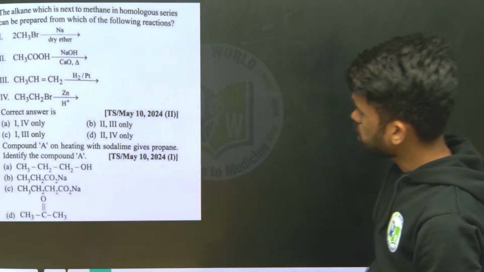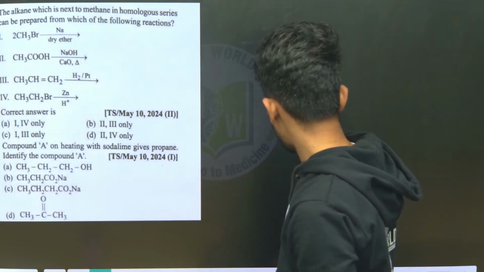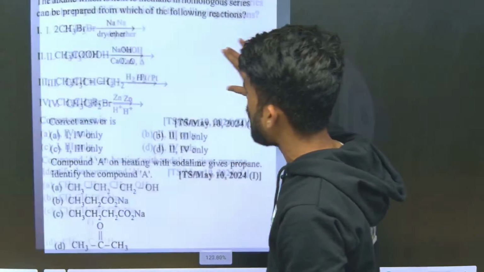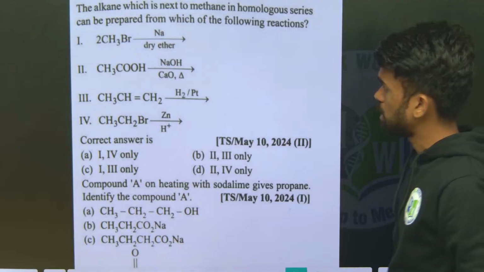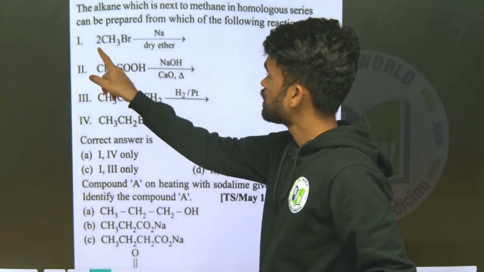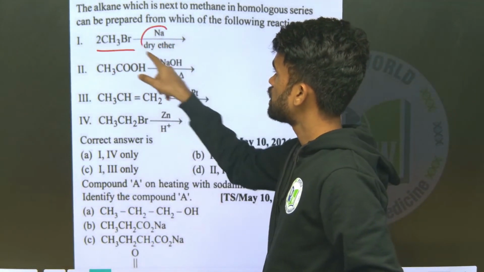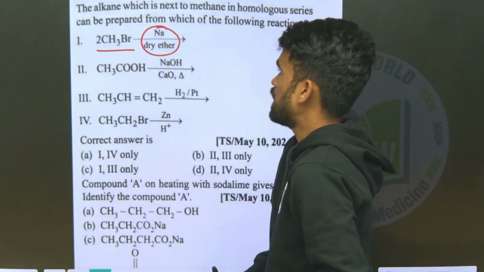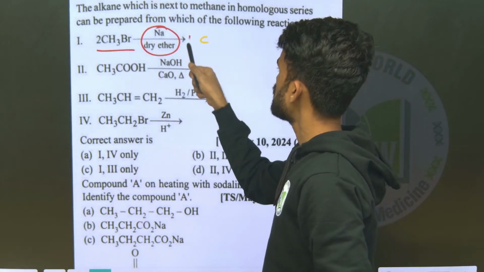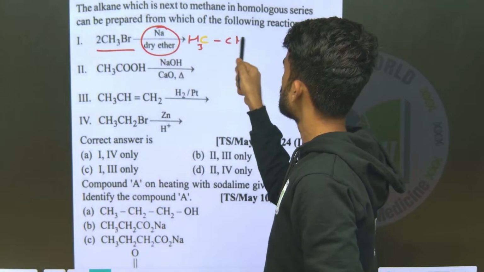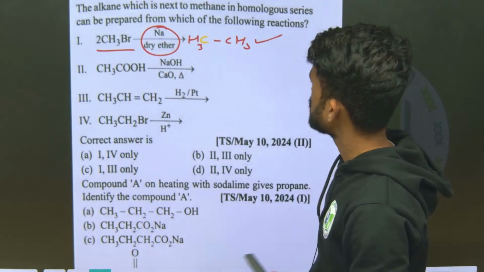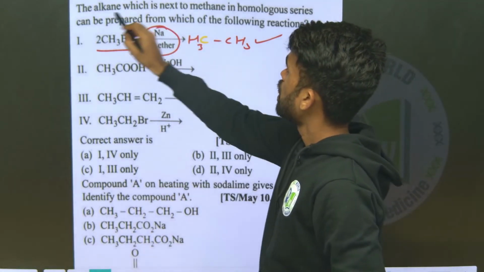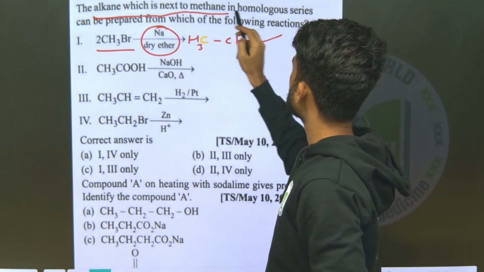Okay, now can you tell me what is the product formed here? Again, all these questions are related to EAPCET only. Just look at this, what they are saying. 2 methyl bromides are given, treated with sodium and dry ether. So what will be the product formed? Simply you can write CH3-CH3, that is ethane is formed. I hope this discussion is clear. They are asking the alkane which is next to methane in the homologous series.